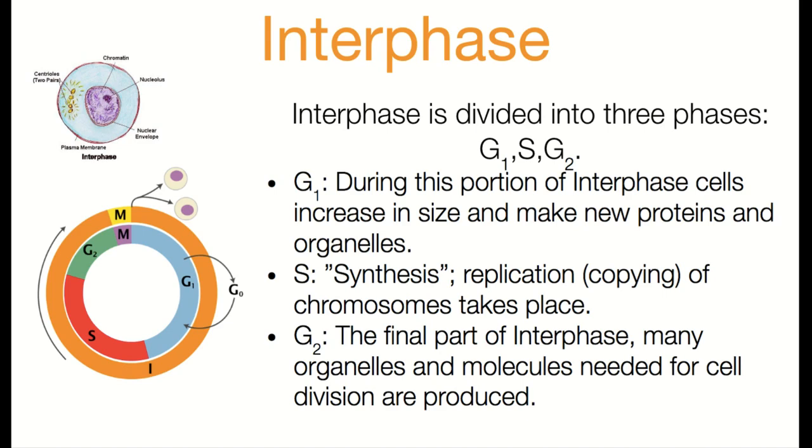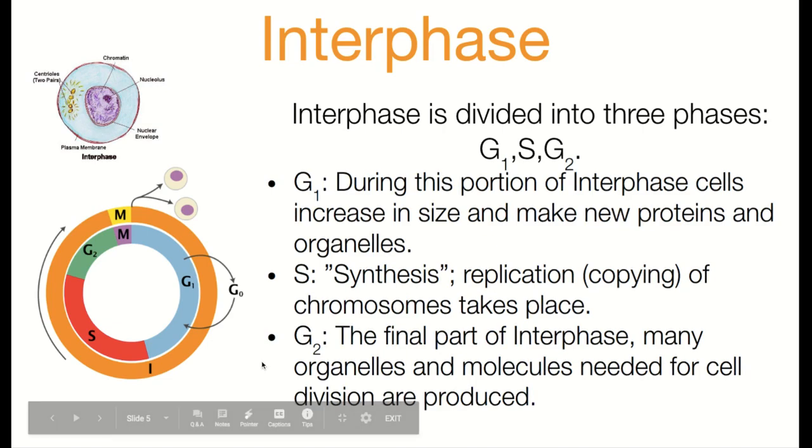We're copying, we're replicating the DNA, so we're going to have exact genetic information in the new cell. And then G2 is pretty much just the final preparation, making sure the organelles, molecules, everything we need are there for division.